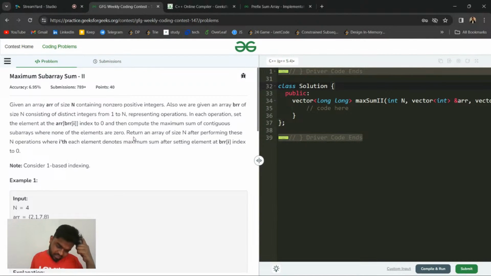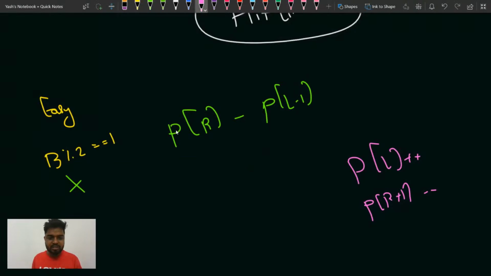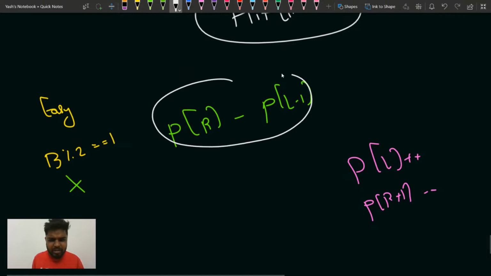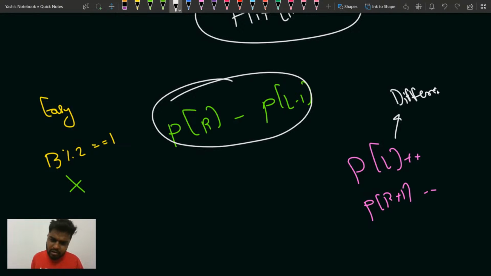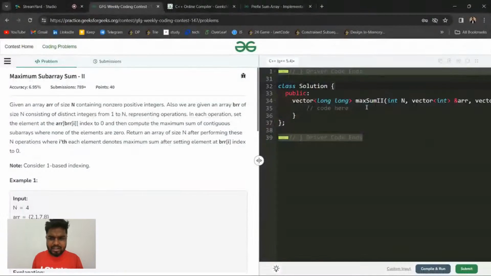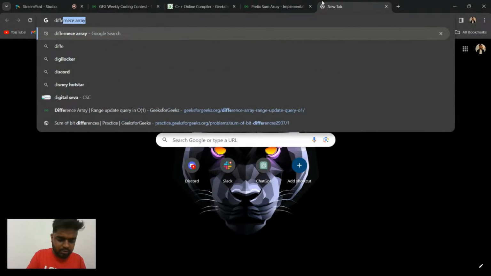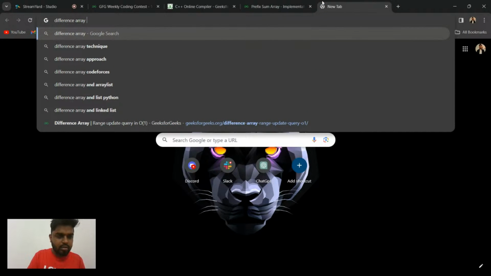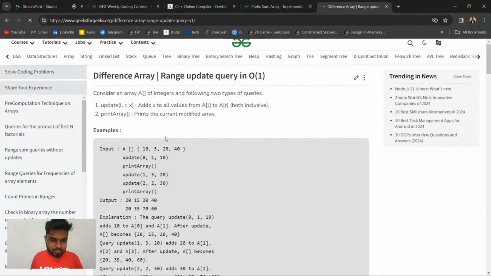Is the concept called prefix sum? Yes, basically, normal prefix sum is there, and this particular concept is called the difference array concept. If you want to read about it, you can. But obviously I've explained it, right? So basically something of this kind: difference array, range update in order of one.